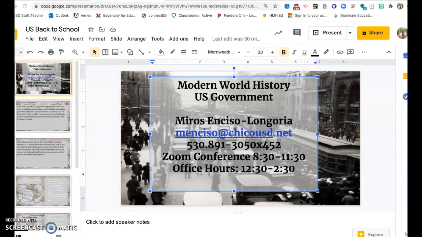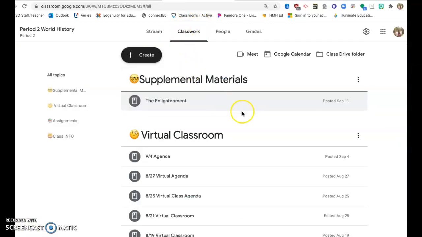We also have our Zoom conference time between 8:30 and 11:30, where we're meeting with our students 3 periods a day for an hour each. And then our office hours are held from 12:30 to 2:30 daily. Office hours can be used to communicate with students one-on-one. Additional Zoom time can be arranged during my office hours as well. If your student needs any additional support, please don't hesitate to contact me to set up some additional Zoom time between those office hours.